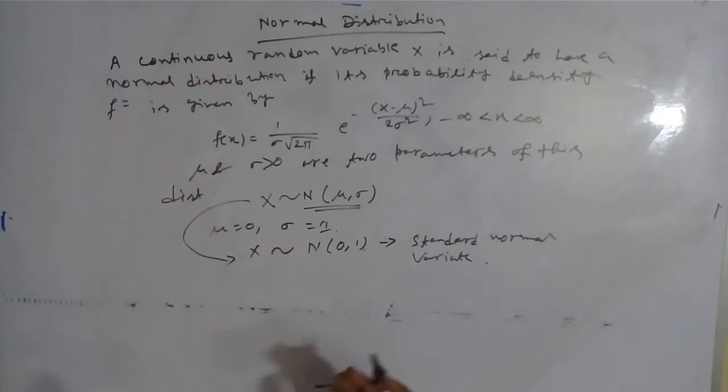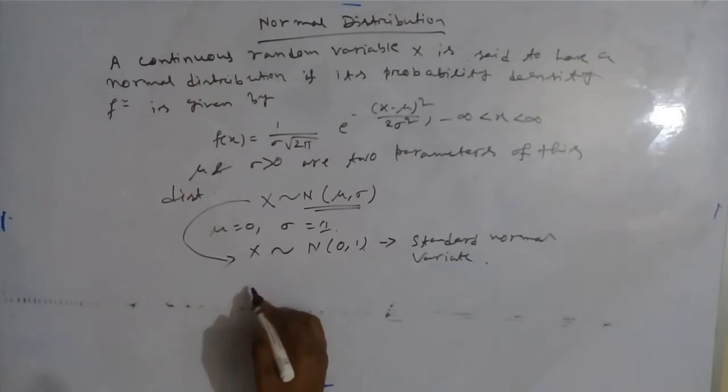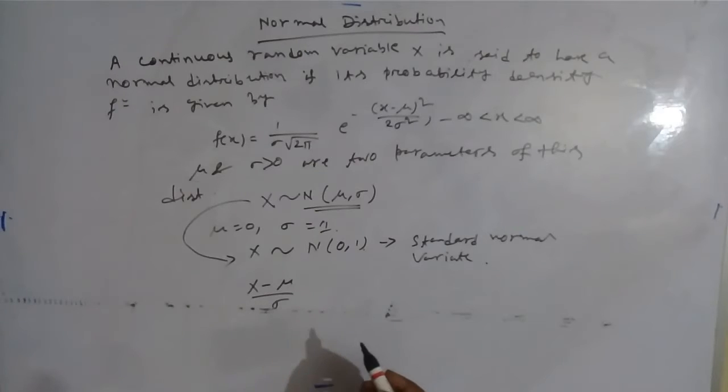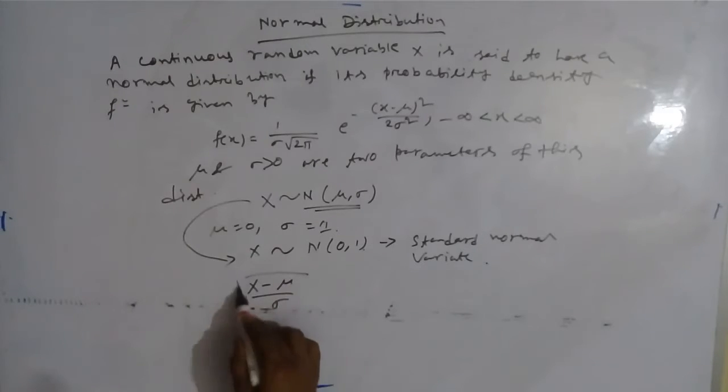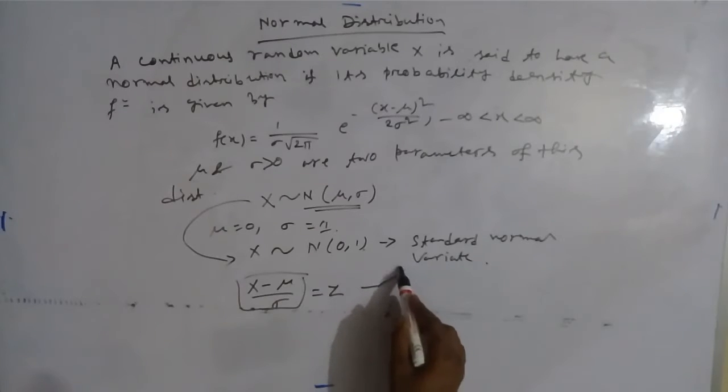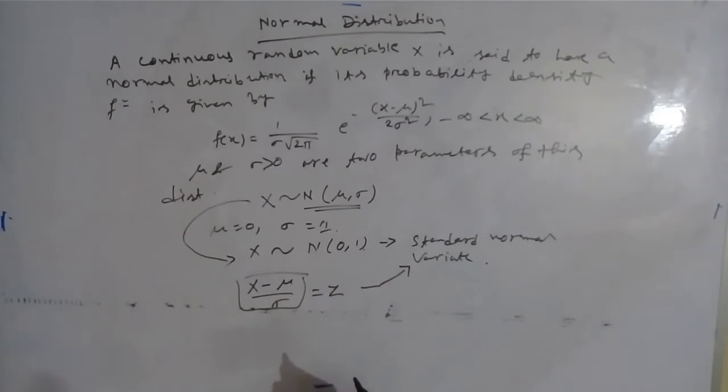The rule of conversion is: if x is a normal variate, then (x minus mu) by sigma, let us name it z, will be a standard normal variate with mu equal to 0 and sigma equal to 1.